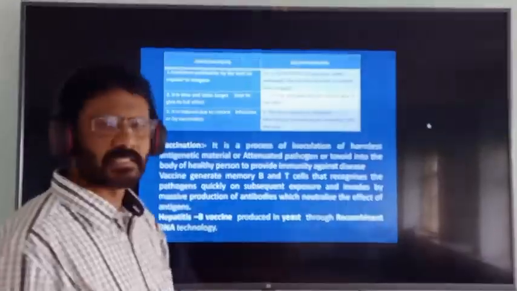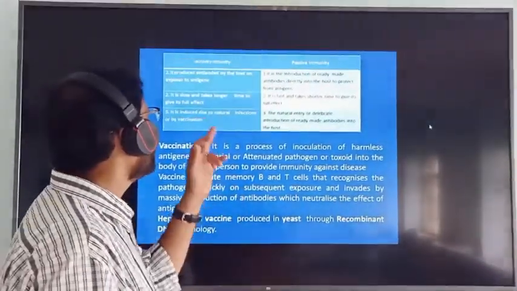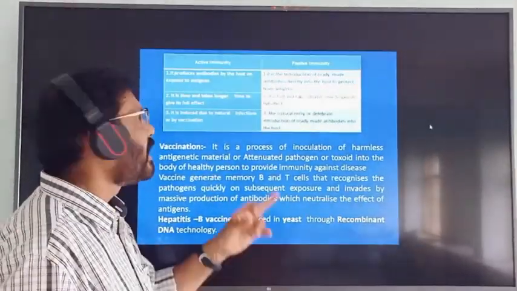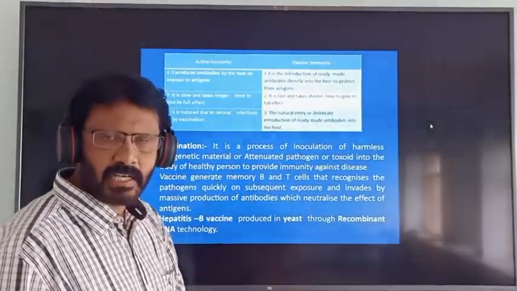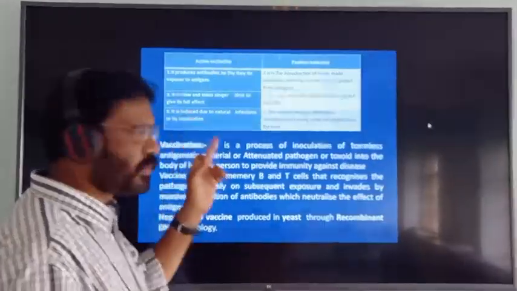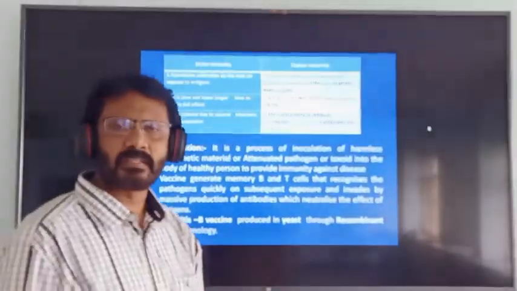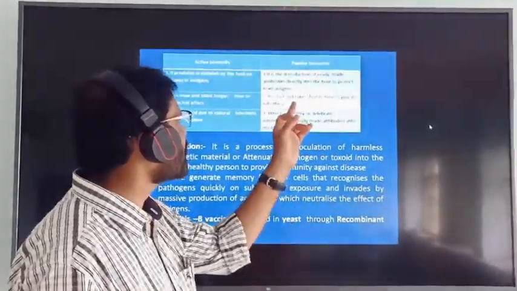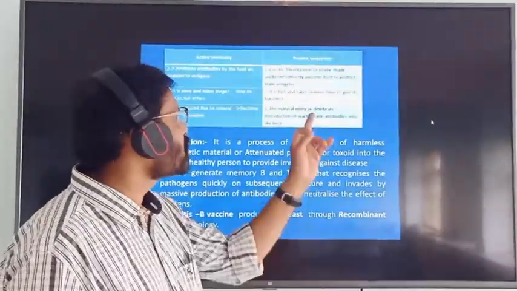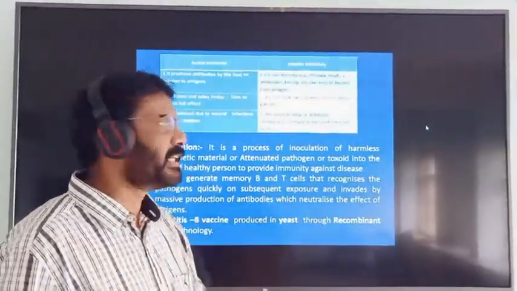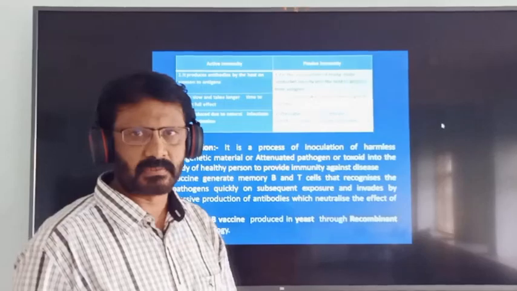In the second difference, active immunity is slow and takes longer time to give its full effect. Passive immunity is fast and takes shorter time to give its full effect. That is the second difference.